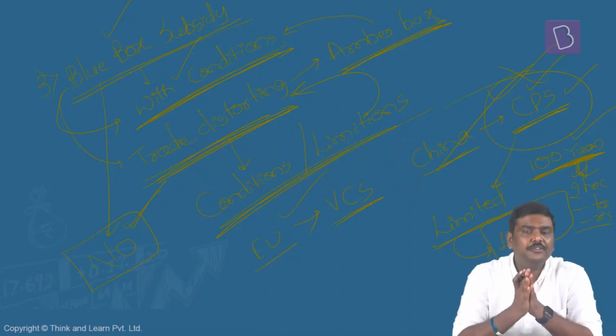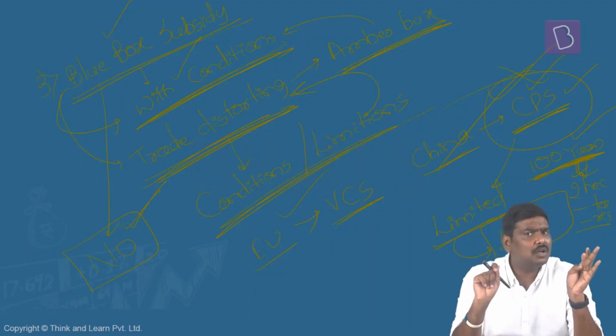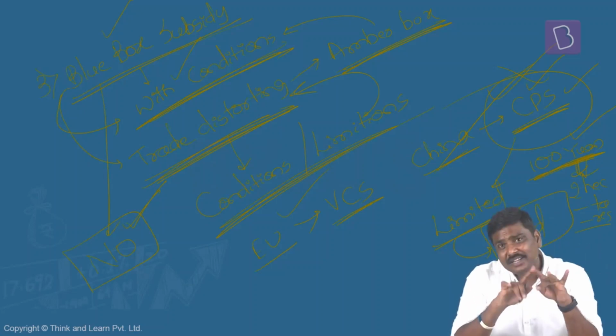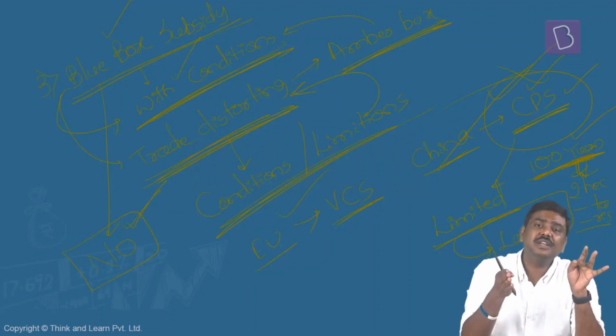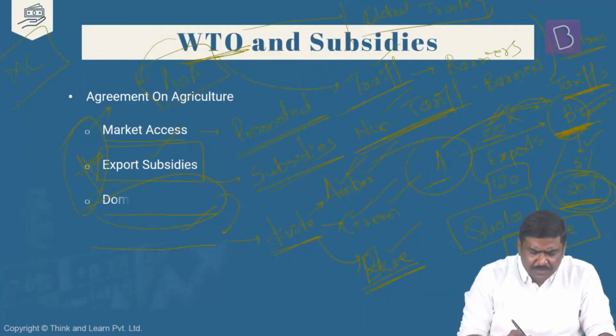So these are the three types of boxes. Please be very, very careful. One is amber box subsidies: trade distorting, limitations are there. Green box subsidies: non-trade distorting or with negligible trade distortion, no limitations. Third one, blue box subsidies: distorting, limitations are not there. But please understand, these kinds of subsidies are provided with conditions. These are going to limit the production, hence no limitations are imposed under WTO. So these are the three types of subsidies which are provided under the domestic support.